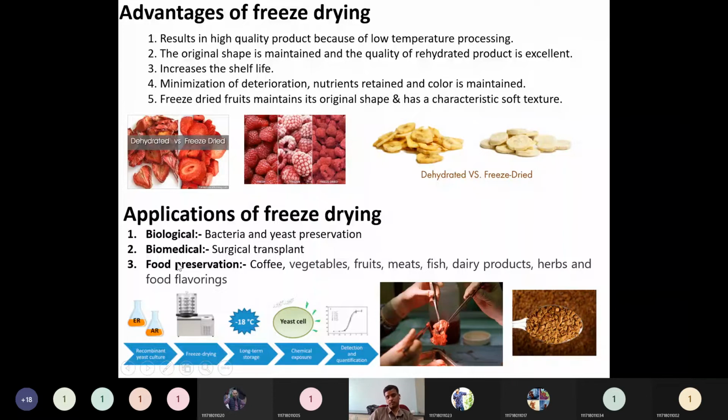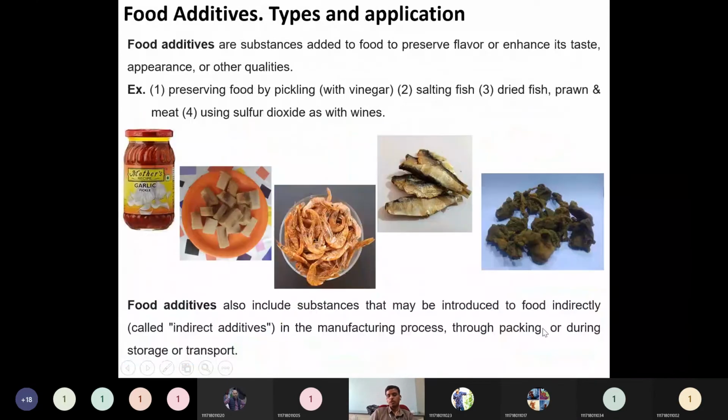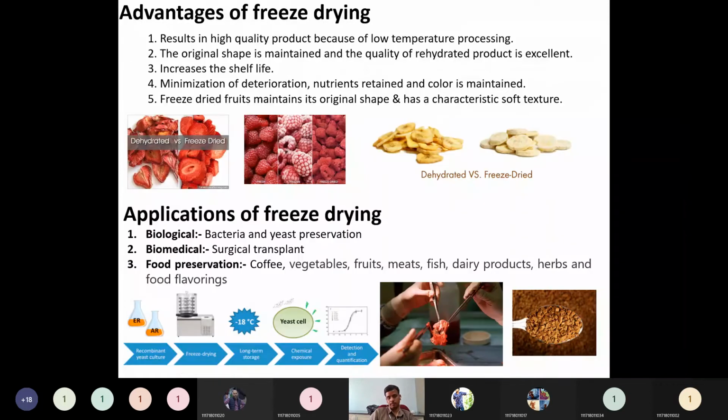Then the next one is food preservation. Obviously what we are discussing now is food preservation only. In food preservation, coffee is the first product, then vegetables, fruits, meats, fish, dried dairy products, herbs and food flavorings. Everything can be stored, or its shelf life can be increased very much using the freeze drying process. This is dried coffee, or freeze dried coffee. So that's the advantage of food freeze drying. So is it okay?